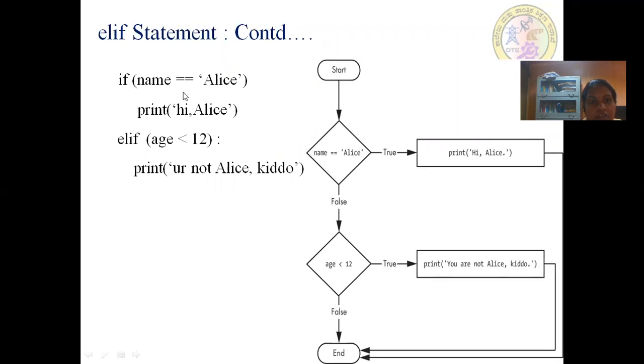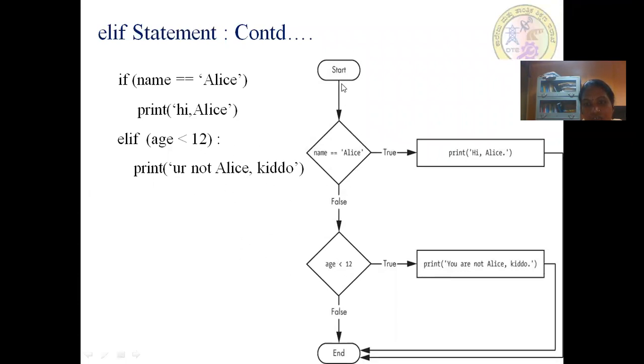Let's take the same example. If name is equal to Alice, then print hi Alice. Then at the else part, if this condition is not true, it will come to the else. And in the else part, we have one more condition, that is, one more if statement. And we can print you are not Alice kiddo. So what is the meaning of this? This is a nested if, or a ladder of if else statements. You can continue to any level.